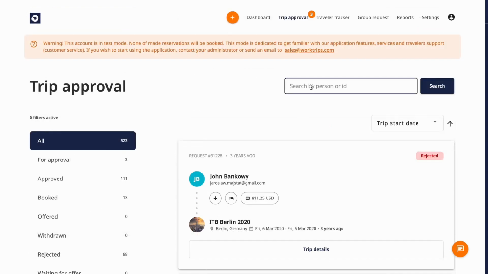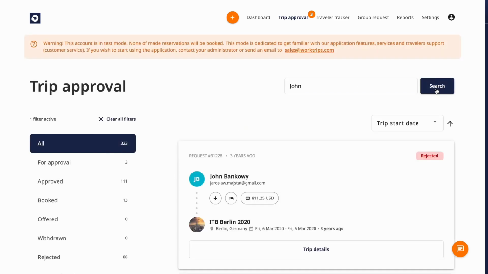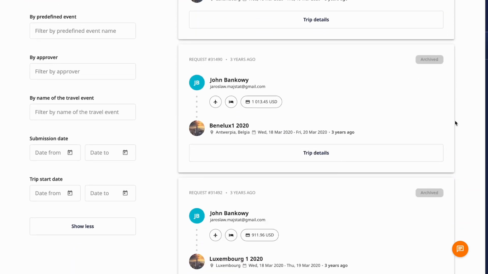You can review travel requests using the browser. Enter the name of the traveler or the number of the request. Administrators can also filter requests by the name of the predefined event, submission date, or the trip start date. We also keep a record of approvers, so you can search for them too. Each trip has an approval date and timestamp.